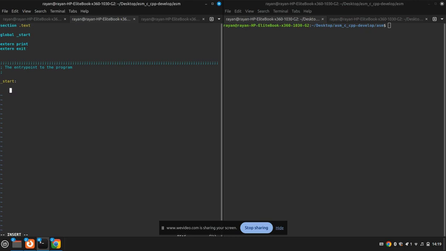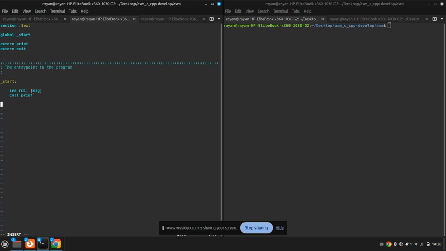Now, inside _start, we can use these. So the print function takes in one argument, and that is the effective address of the string which we want to print. This argument goes in the RDI register. And so, our string will just be msg, so we do lea rdi, msg. Then we call the print function.